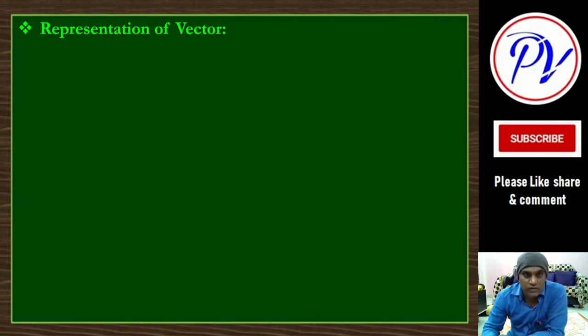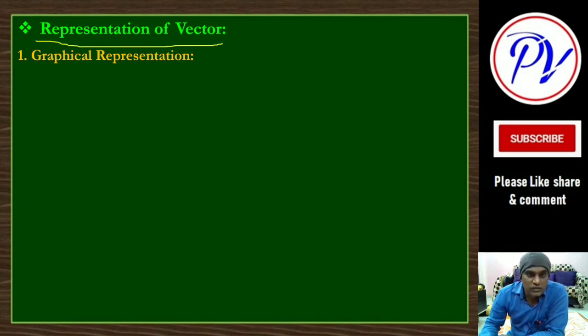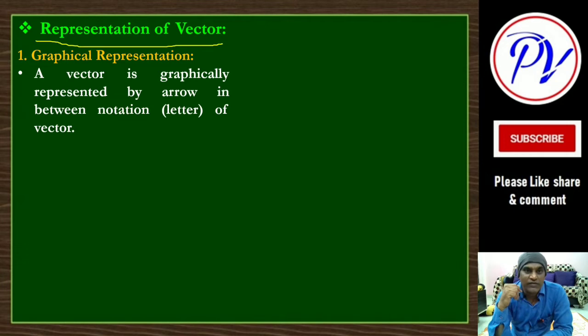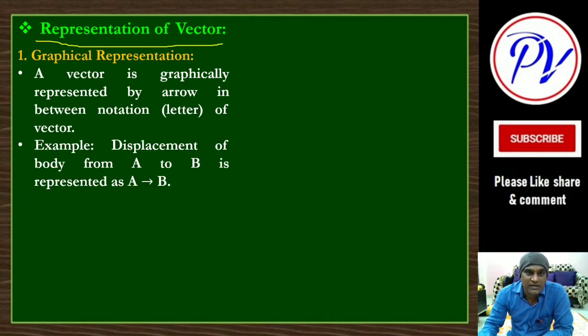Okay, so representation of a vector. There are two methods, as I told you. The first one is the graphical method. So graphically, how are they represented? They are represented like this, with one arrowhead in between.